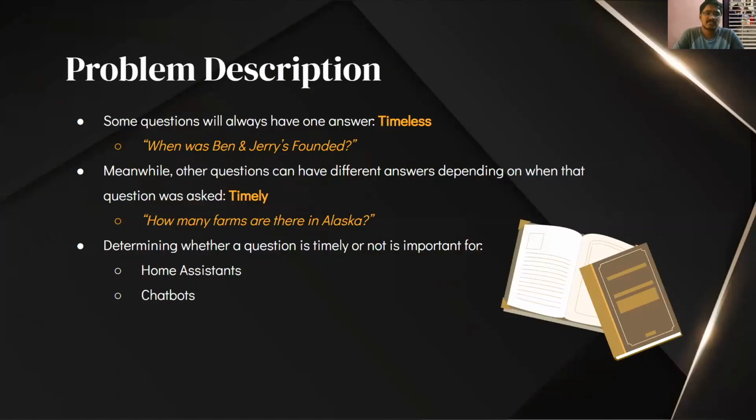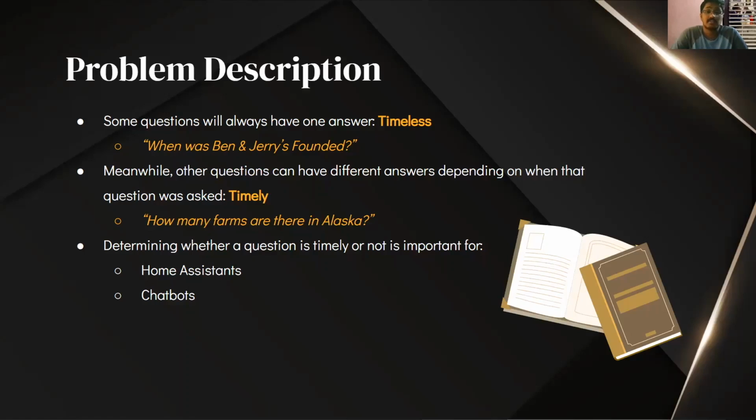All right, so question answering is a fundamental task within natural language processing. It involves understanding a natural question and finding relevant information to answer it within a text, passage, or database. For some questions, the answer could be static and unchanged, and we'll refer to these questions as timeless questions. An example is, when was Ben and Jerry's founded? There will always be one answer to that question, regardless of when you ask it, and that is May 5th,